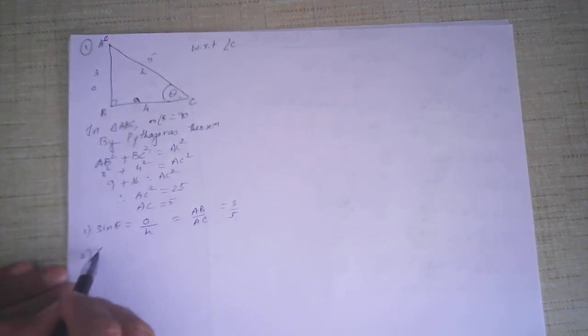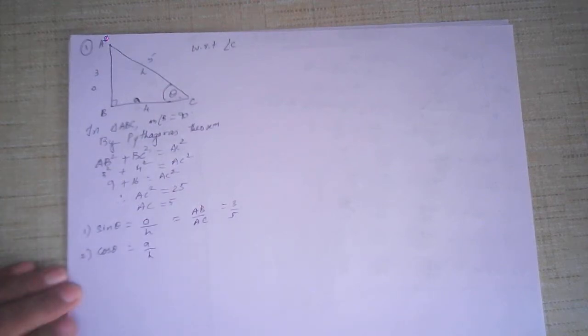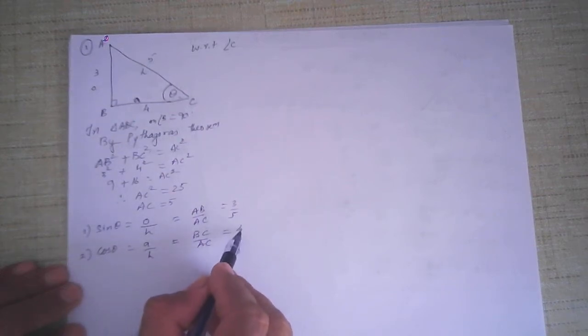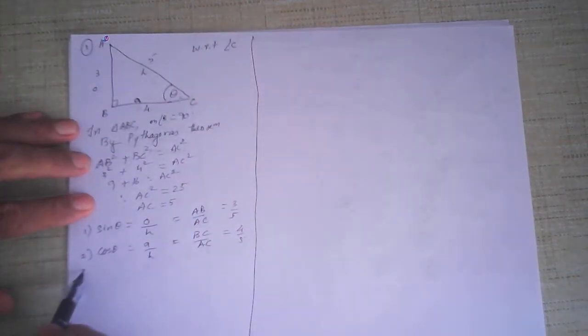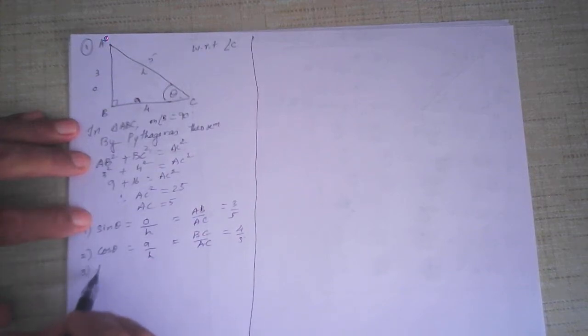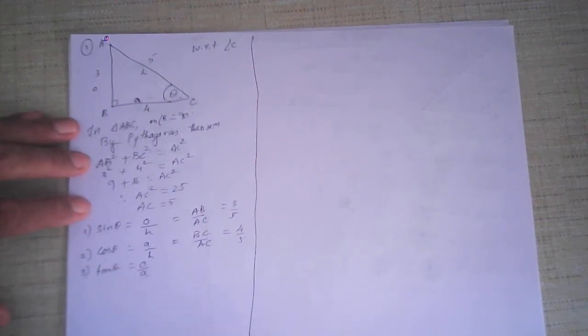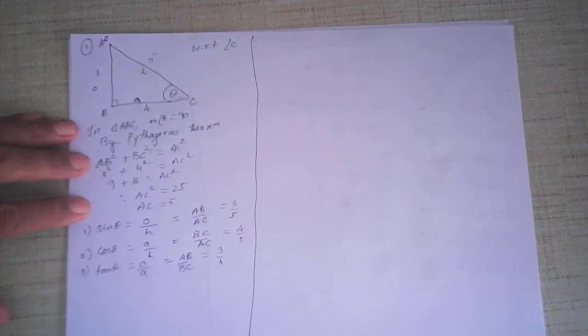Second one, cos theta. Cos theta is adjacent side upon hypotenuse, that is equal to BC upon AC. BC is 4, AC is 5. Keep this as it is. Then the third one is tan theta. Tan theta is opposite side upon adjacent side. Opposite side is AB, adjacent side is BC, and that is equal to 3 upon 4. Once again, you can see that you need to learn the ratios. If you don't learn the ratios, you can't do these very simple problems.